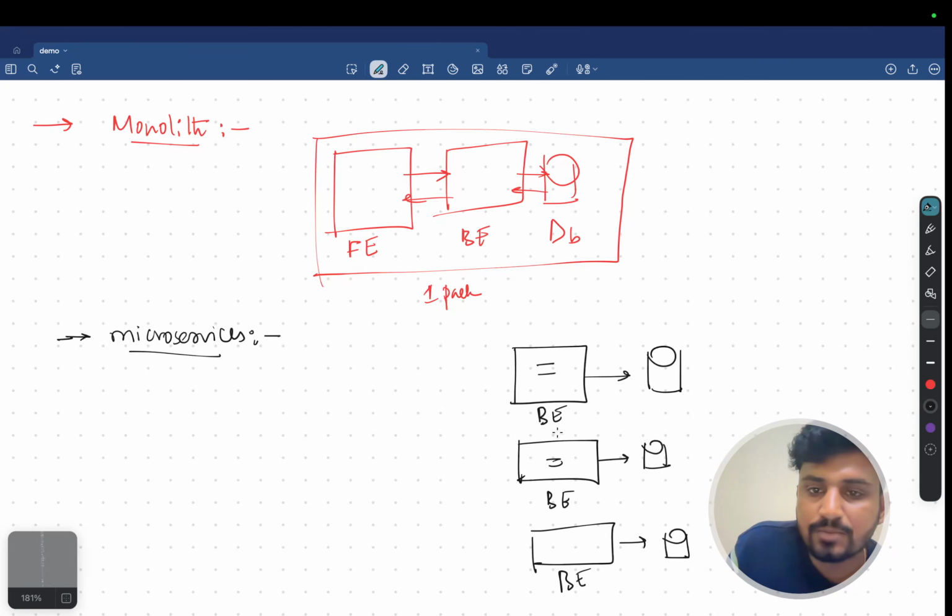Done. Now, three particular backends we are having. Assume that this is a Python backend. It is built by using Java. It is built by using C#. Done. Now, three backends we are having, but for all three I want only one particular front end.